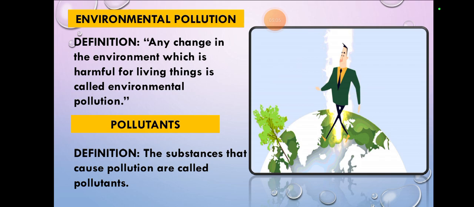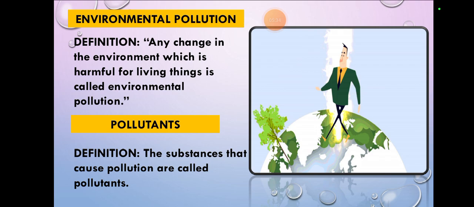Now, what are the things that cause this pollution? They are called pollutants. The substances that cause pollution are called pollutants, the agents of pollution. So what is the environment? Anything or any place where we are surrounded has two types of components: the biotic components and the abiotic components.